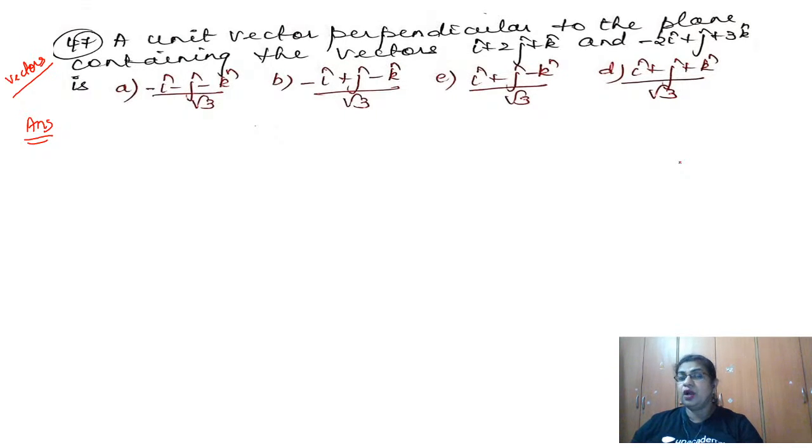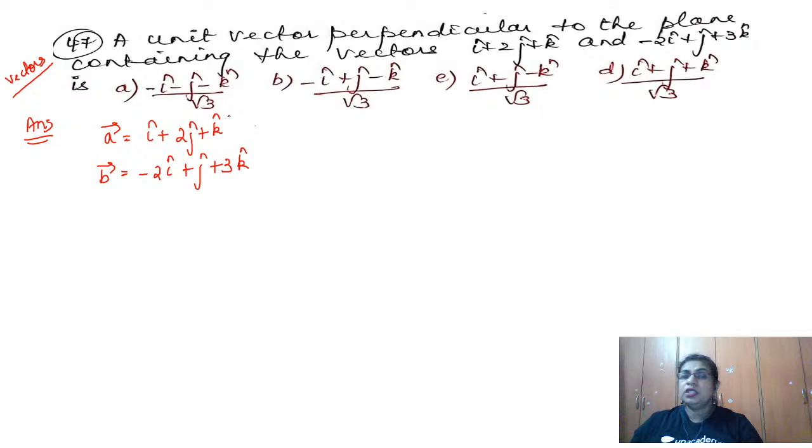But now you want to find the unit vector which is perpendicular to the plane containing the two vectors. So take the A vector as the first vector given to you, i cap plus 2j cap plus k cap. The B vector, take it as minus 2i cap plus j cap plus 3k cap.